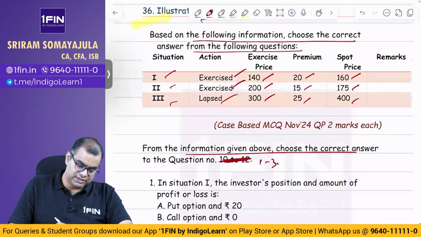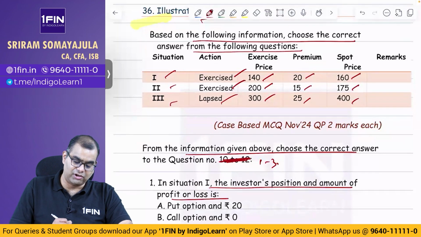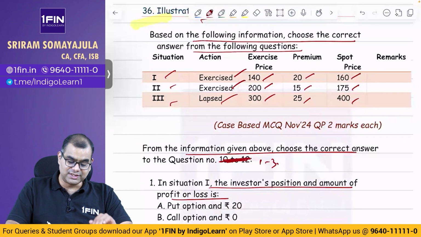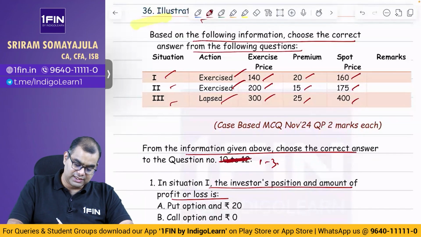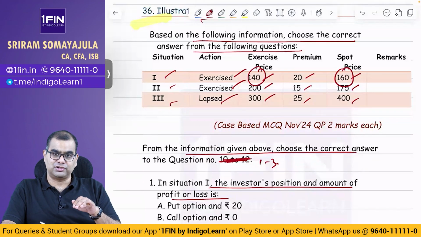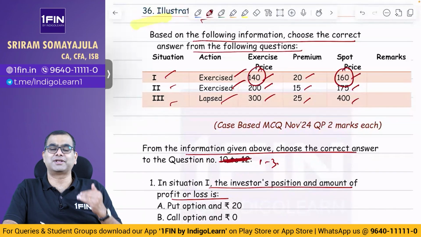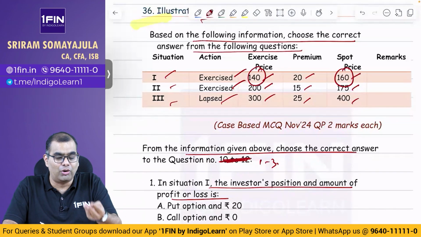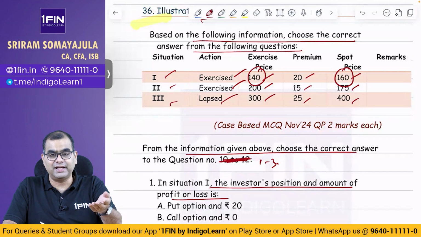Okay. In situation 1, the investor's position, amount of profit and loss is what? அது கால், புட், கெயின் எவ்வளோ, லாஸ் எவ்வளோ? So you have to first identify என்ன ஆச்சுன்னு. See, இது ஸ்பாட் வந்து 160, exercise price வந்து 140. So what is the scenario where spot is more and hence I am exercising? That is, I have a right to buy at a lower price and market price is higher, that is why I am exercising.